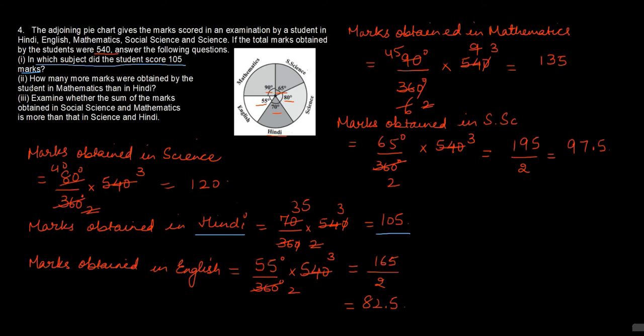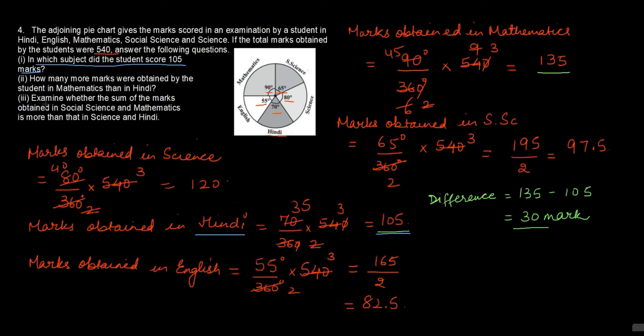Our second question is, how many more marks were obtained by the student in mathematics than Hindi? In mathematics, the student obtained 135 marks, whereas in Hindi, the student obtained 105 marks. Therefore, the difference in the marks obtained in maths and Hindi is 135 minus 105. This is equal to 30 marks. Therefore, the student obtained 30 more marks in mathematics than in Hindi.